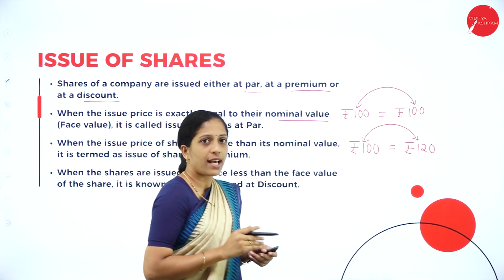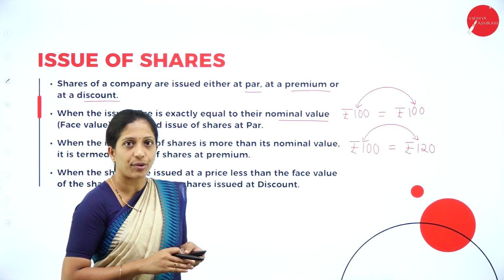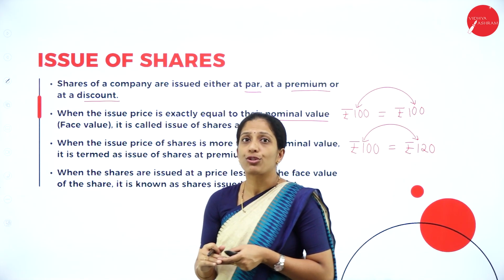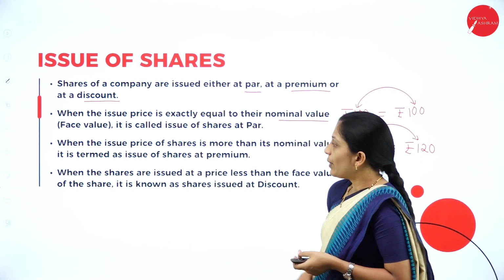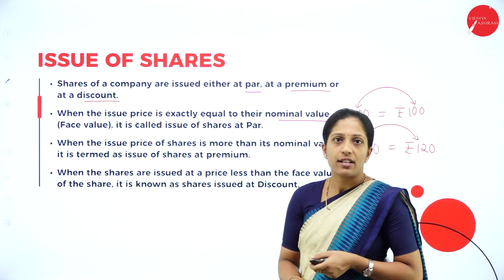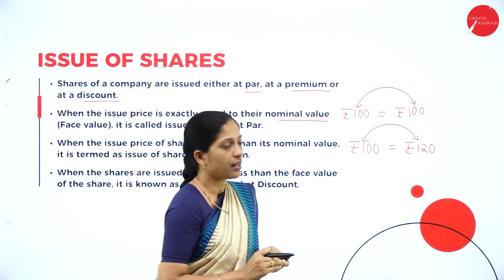Now, a 100 rupees share is being issued at rupees 120, that is more than the face value, then it is called as what? Issue of shares at premium. When the shares are issued at a price less than the face value, then it is called as what? Issue of shares at discount.